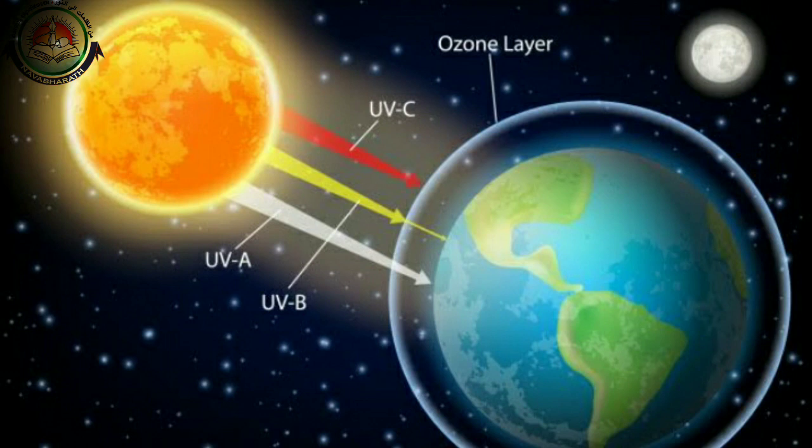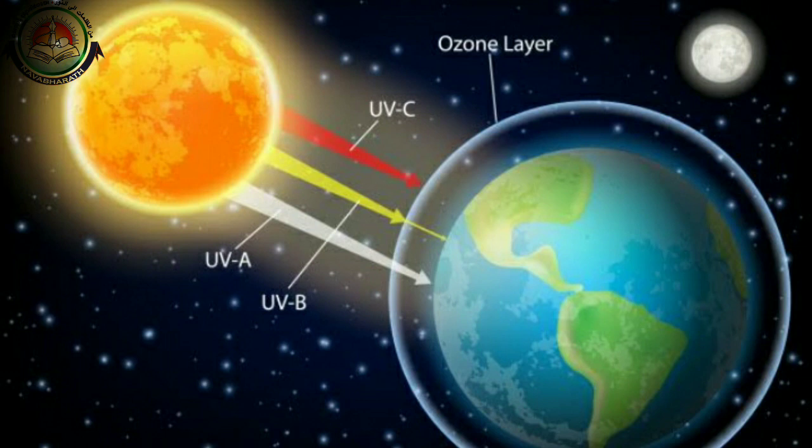Its chemical formula is O3, and we make this ozone gas from oxygen. That's why it is present in the stratosphere.